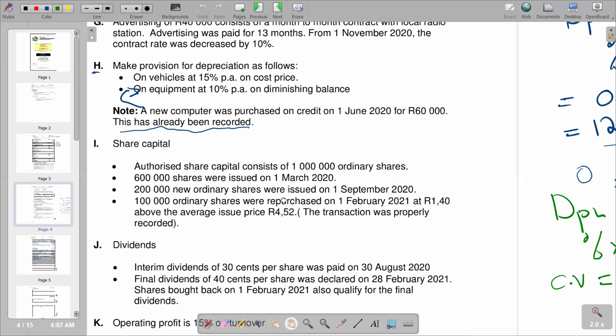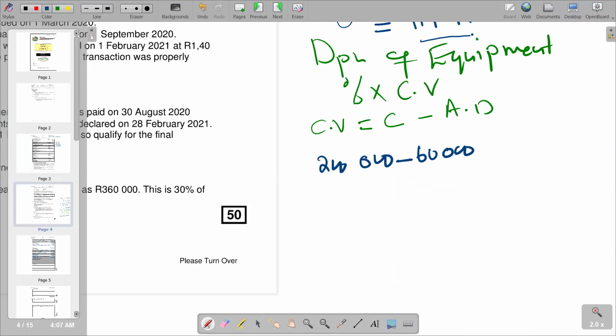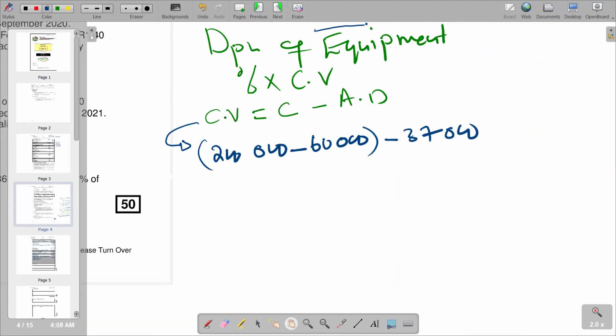200,000 minus 60,000. What we are trying to do is get the cost of the equipment that was there for the whole year. Then we remove the 60,000 that came during the year. Then from the net figure we subtract, since we are just calculating the carrying value. So first we say 200,000 minus 60,000, then we get 140,000. Then you subtract 37,000 there, and 3,000. So this is the net book value of the equipment that was there for the whole period.